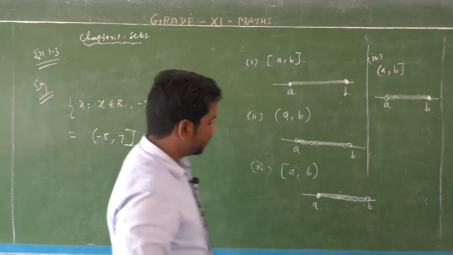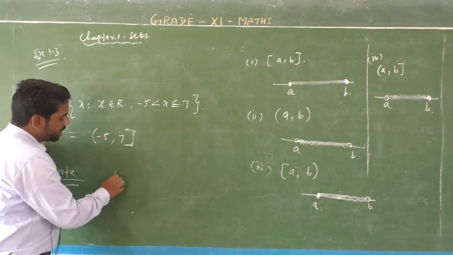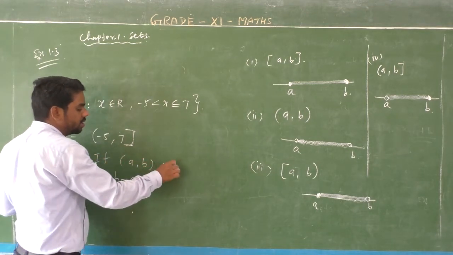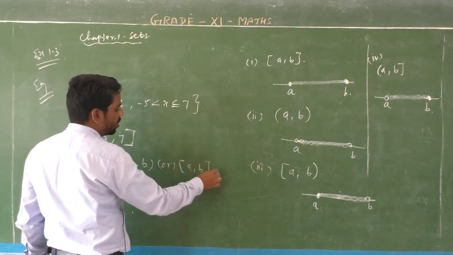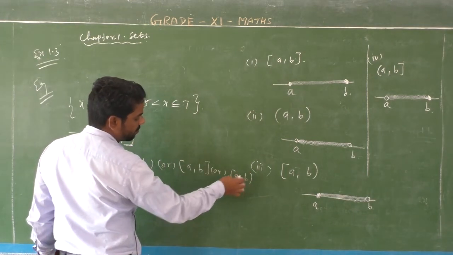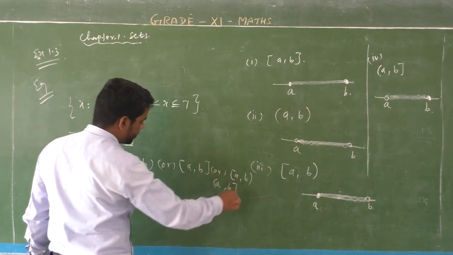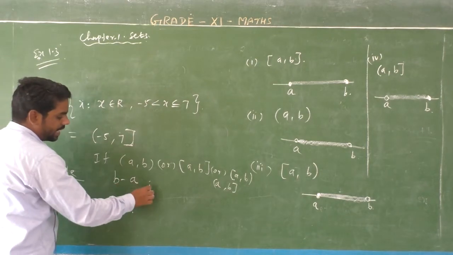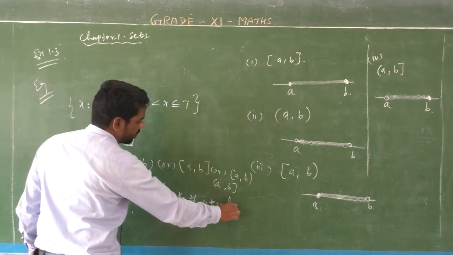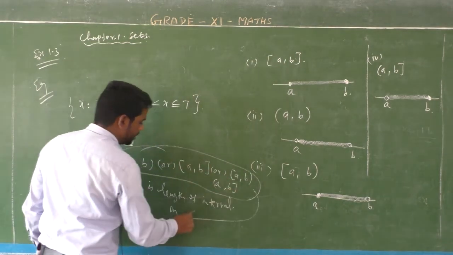Notes. So listen, here b minus a: if the interval is open interval a comma b, or close interval a comma b, or half open a, half close b, or half close a, half open b, then b minus a is the length of the interval.